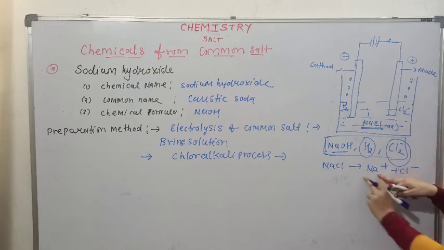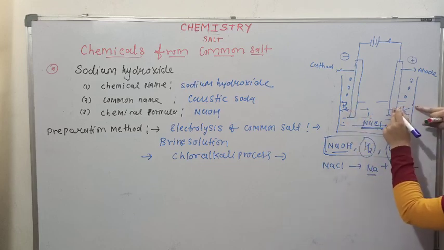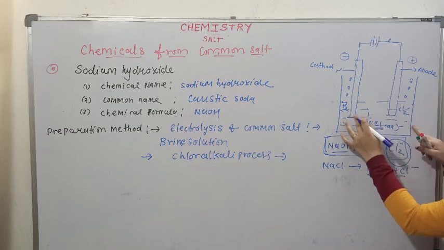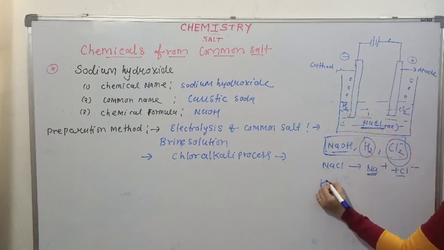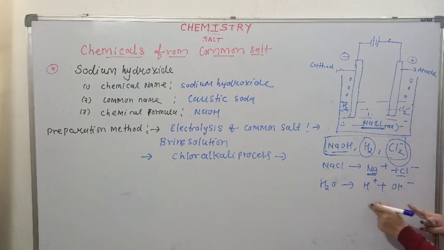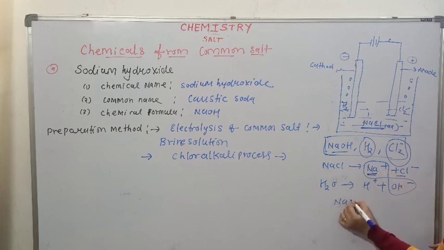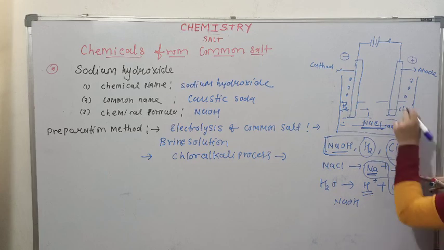Positive ions move to the negative electrode and negative ions move to the positive electrode, where they are neutralized by the exchange of electrons. The water present in the aqueous mixture is also ionized as H+ and OH-. So Na+ and OH- combine to give NaOH.